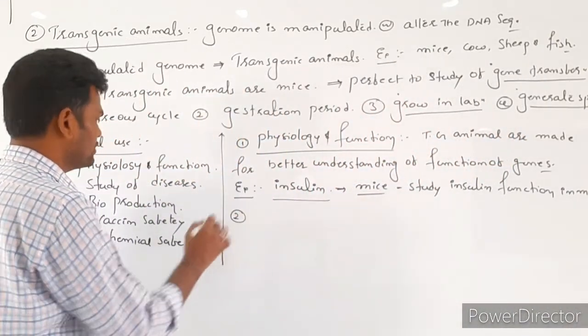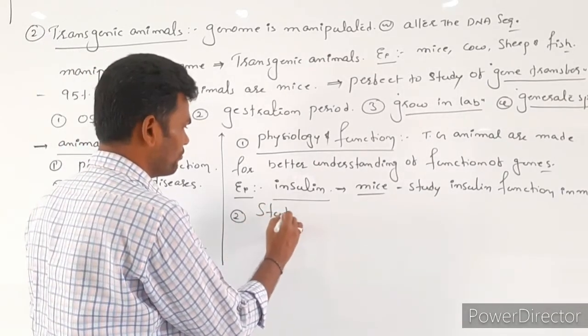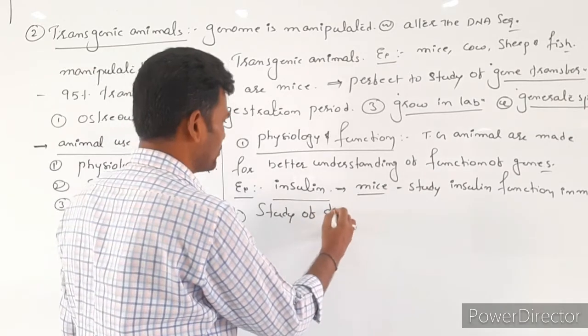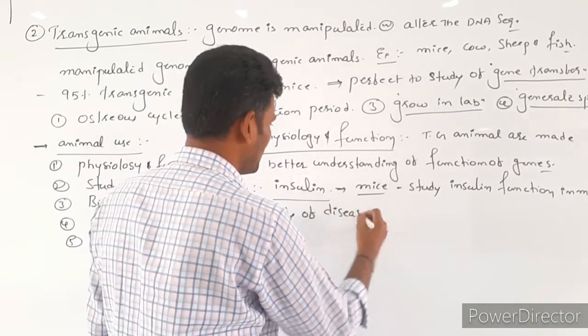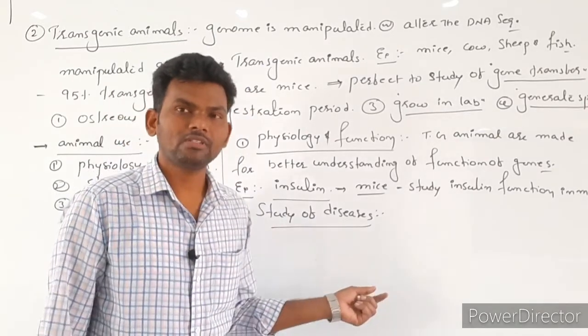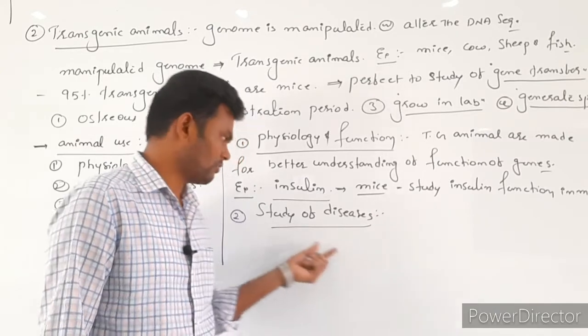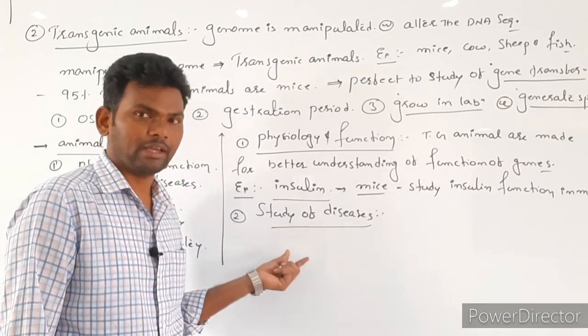And second one is study of diseases. It is also very simple. Here, how genes are going to contribute to develop one disease. For that purpose we make the transgenic animals.